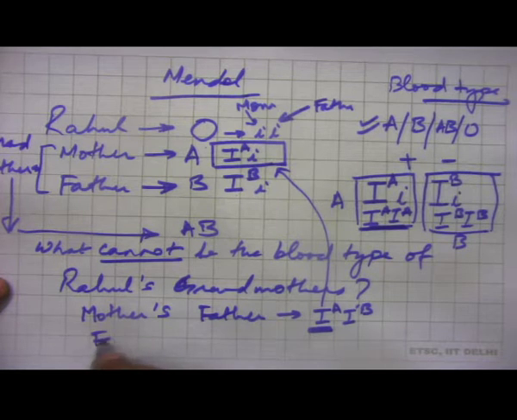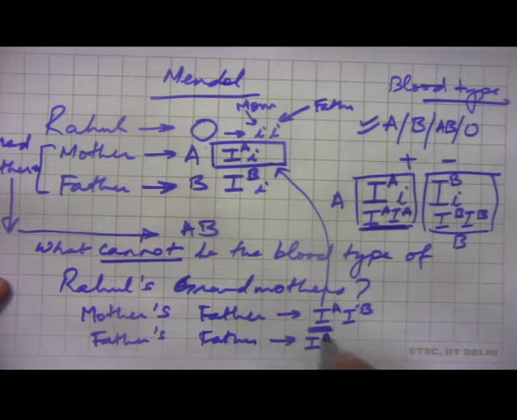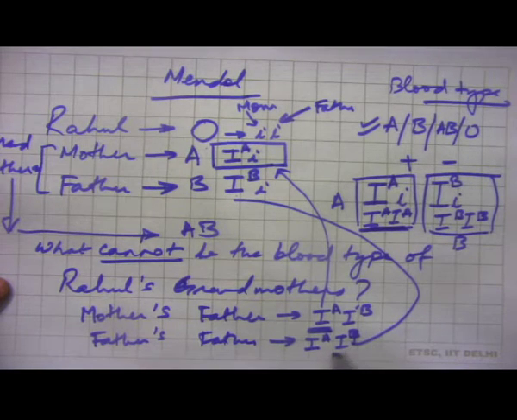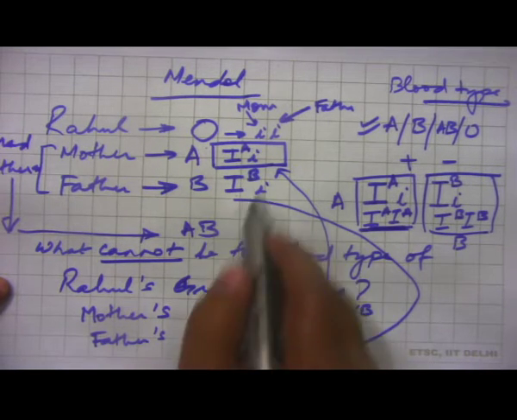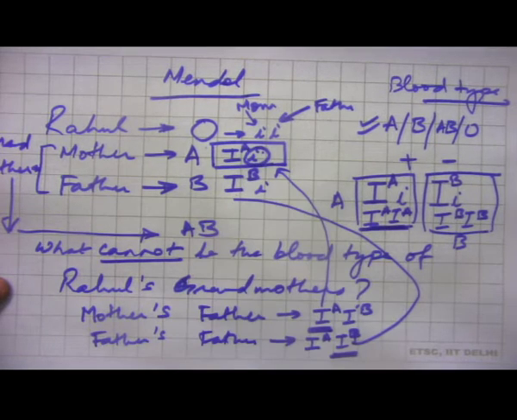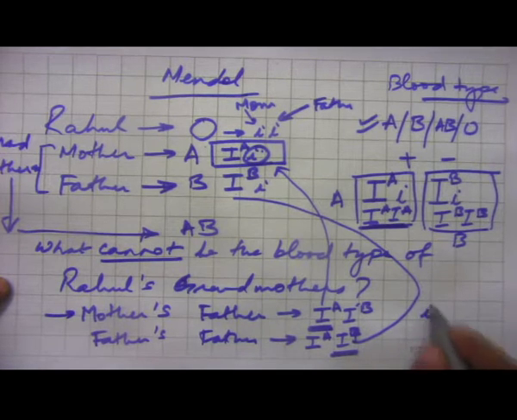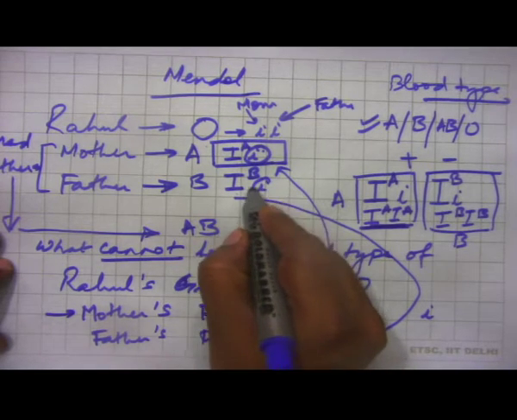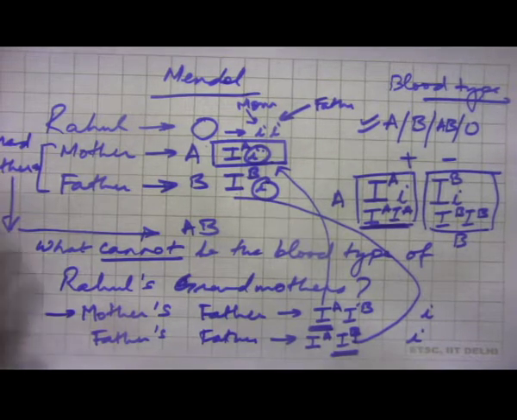Similarly, father's father must also be this. Since father has this, it must have come from this. Therefore, Rahul's grandmother from the mother's side must have an i. Rahul's grandmother from the father's side must have an i. Is that right?